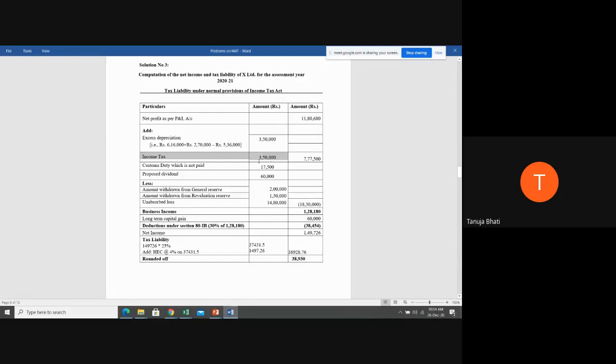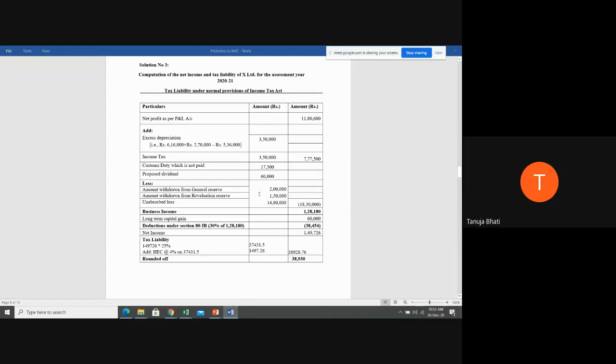Income tax is disallowed. Therefore, you're adding it back to the net profit. Custom duty, which is not yet paid, is disallowed. You're adding it back to the net profit. Proposed dividend, you're going to add it back to the net profit. Total of all this addition comes to 7,77,500. Less the items that you're going to deduct from the net profit: amount withdrawn from general reserve and amount withdrawn from revaluation reserve. You're going to deduct it.